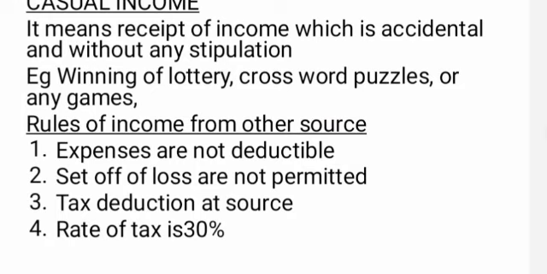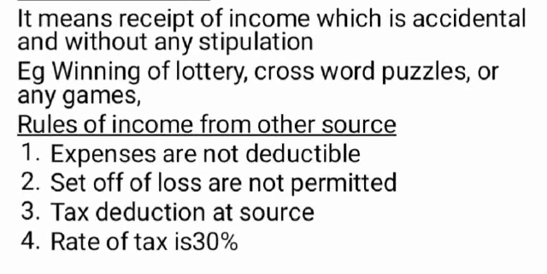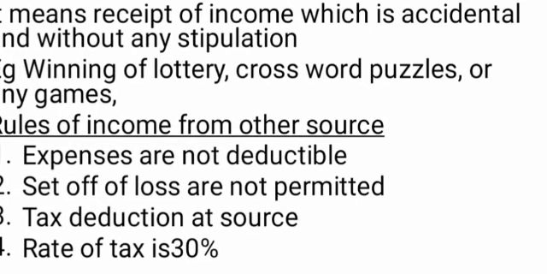So the official meaning of casual income is, it means the receipt of income which is accidental in nature and without any kind of stipulations. Okay, the probable examples for casual income are winning of lottery, winning of crossword puzzles, or winning of any games, etc. Okay, there are some rules regarding casual incomes, rules of other source incomes. Okay, there are mainly 4 kinds of rules as included in these slides.